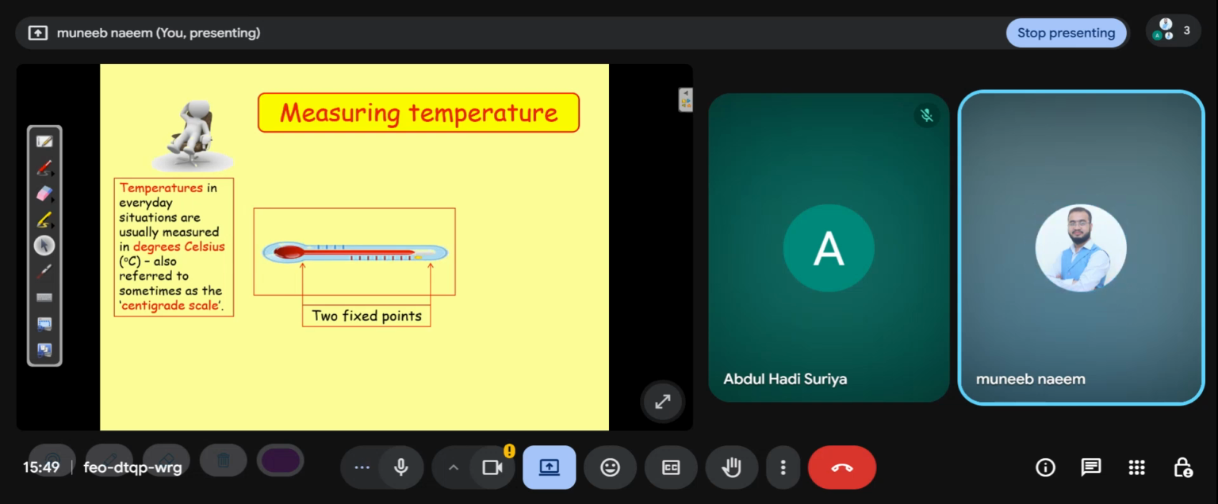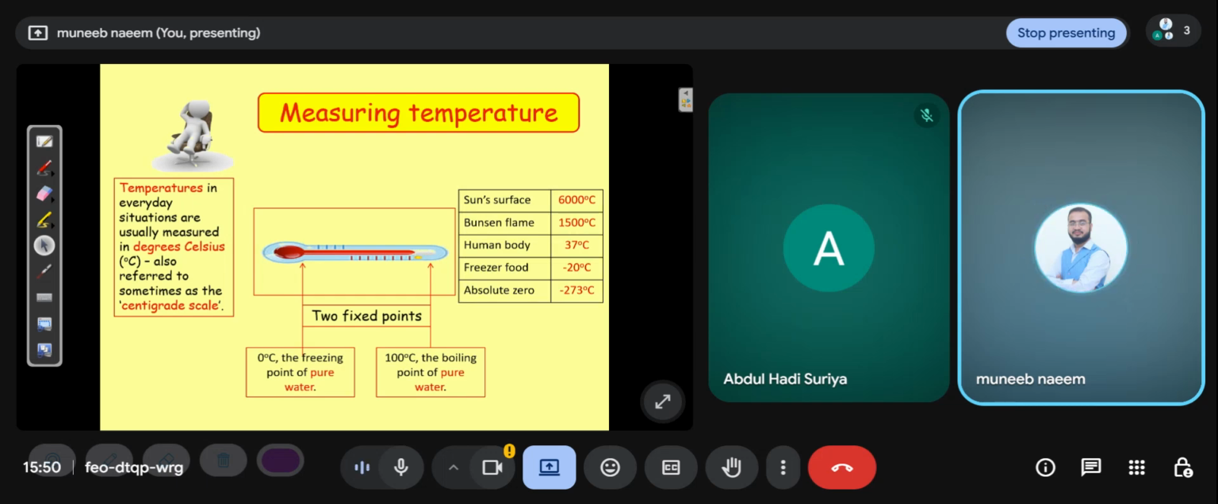We have a thermometer. You can see it in the diagram. Every scale has 2 points, the lowest point and the highest point. In the thermometer, the lowest point is the freezing point, and the highest point is the boiling point. 0 degrees is the freezing point of pure water, and 100 degrees is the boiling point of pure water, as I already told you.